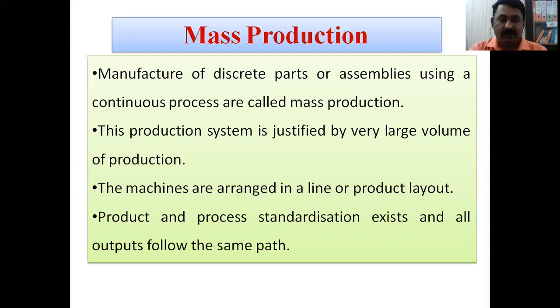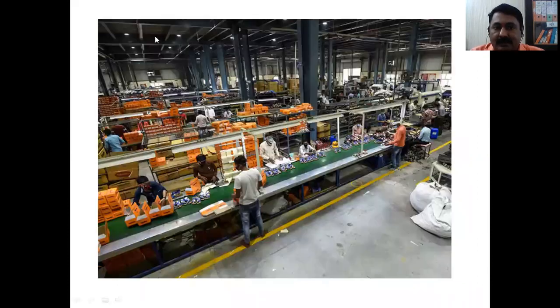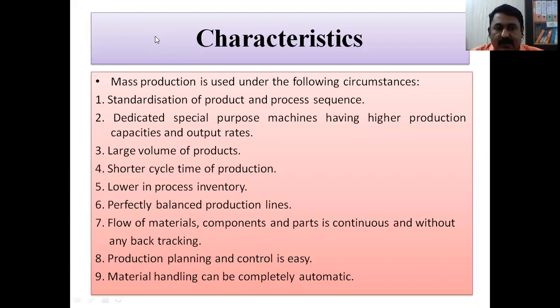In mass production, discrete parts or assemblies are made in continuous production, with very large volume as compared to the previous two cases. Line or product layout is used, specialized as per the requirement, and product and process both are standardized. So these are the different features. Then we discussed some examples of how we can call it mass production.